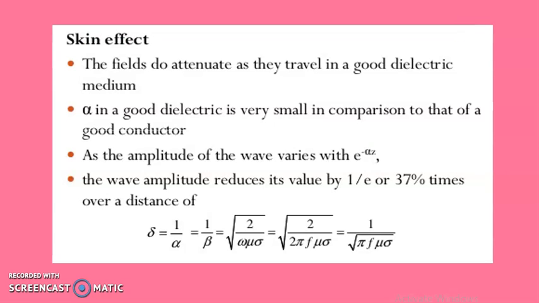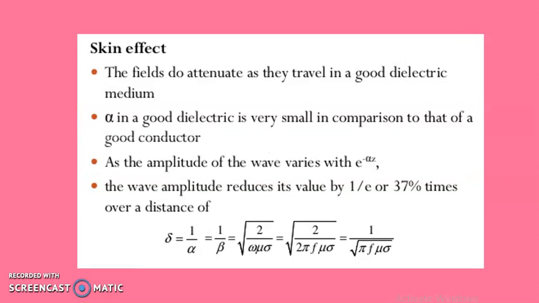What is skin effect? The fields attenuate as they travel in a good dielectric medium. Alpha in a good dielectric is very small in comparison to a good conductor, as the amplitude of the wave varies with e power minus alpha z. And the skin depth is given by this expression: delta is equal to 1 by alpha is equal to 1 by beta, and is equal to square root of 2 by omega mu sigma.